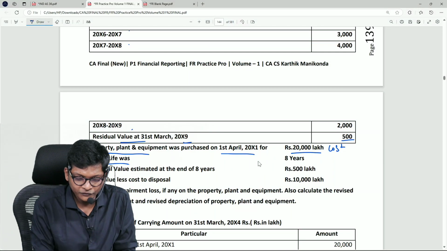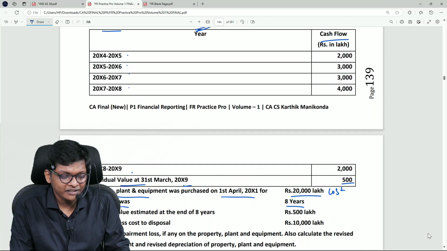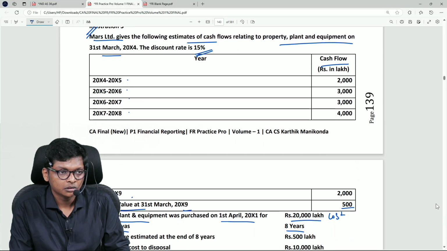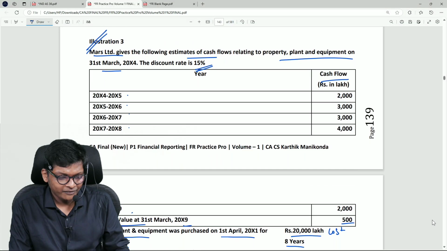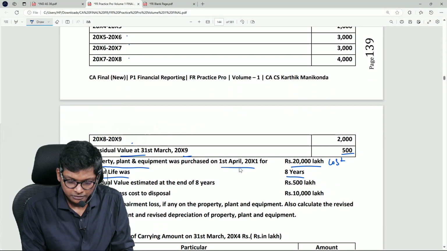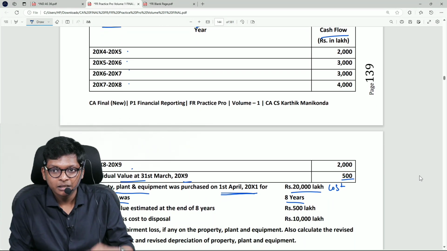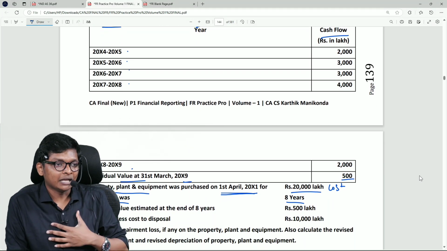Useful life was 8 years. But why is cash flow given only for 5 years, sir? On which date are we? 31st March 2024. This is 1st April 2021. That means already 3 years are over. Are you figuring out, guys?